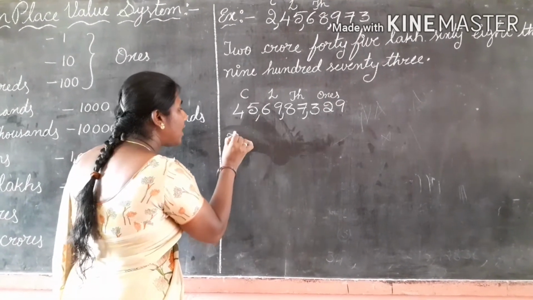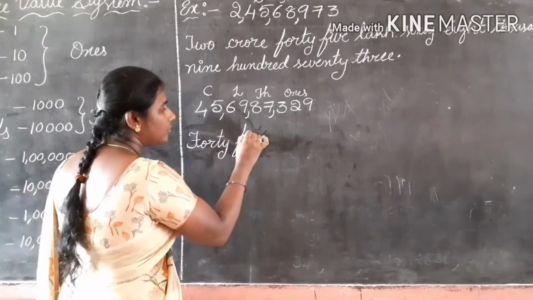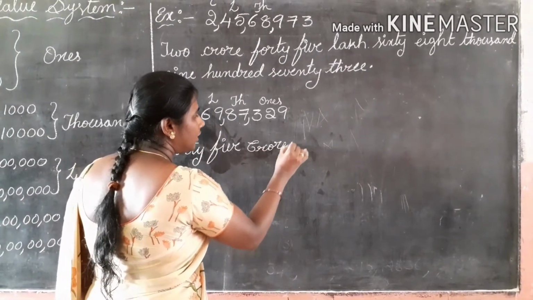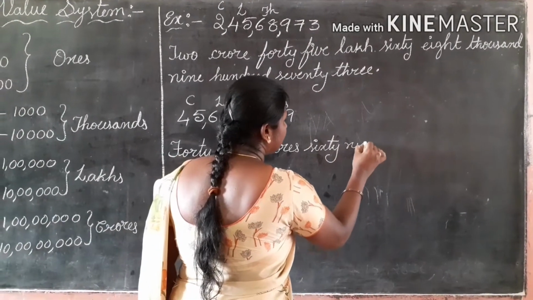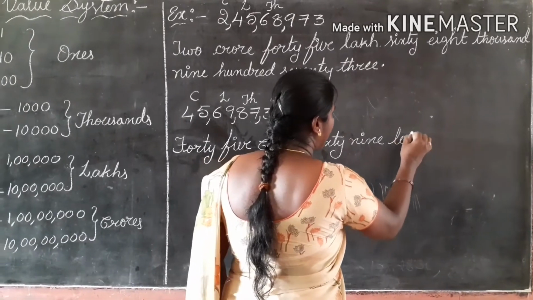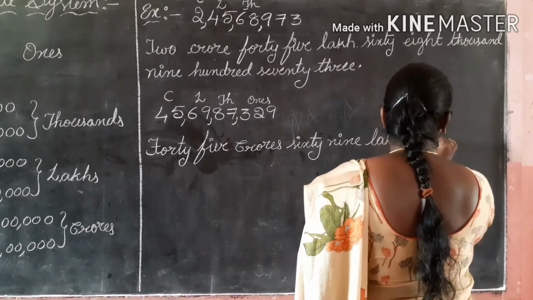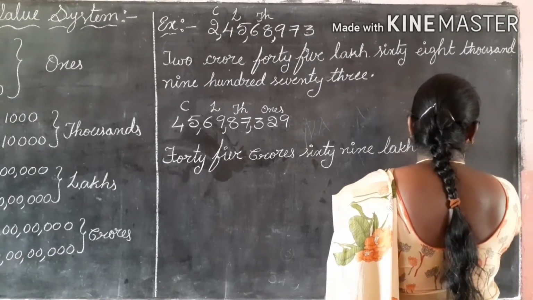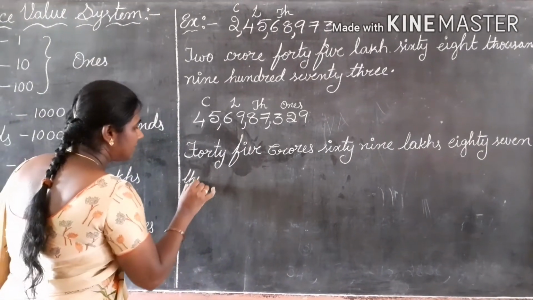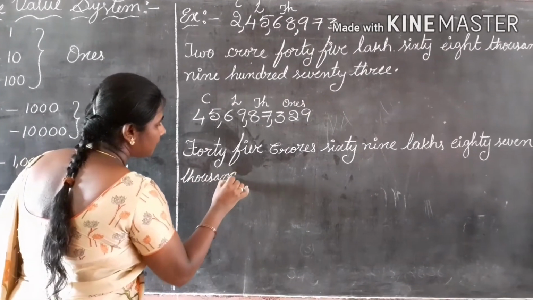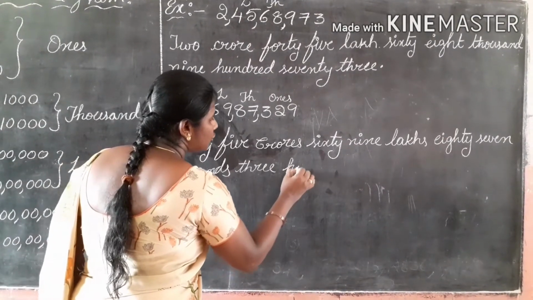So 45 crores, 69 lakhs, 87 thousands, 329.